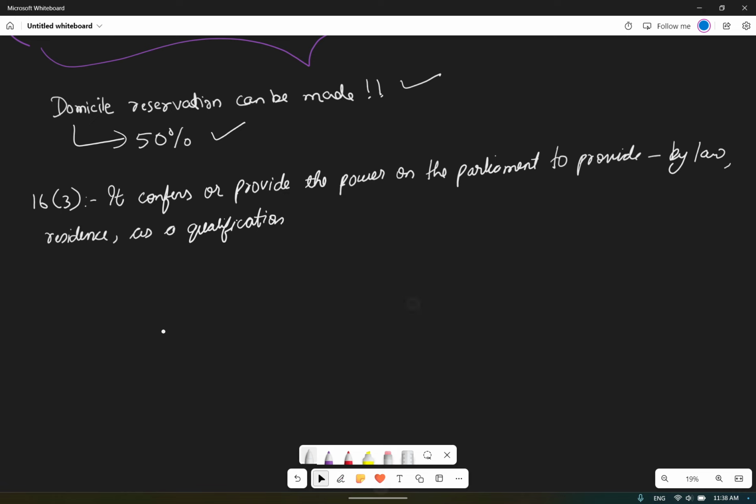In cases of certain classes of employment, that have to be defined by the government, in such classes of jobs residence can be made as a qualification. Okay, classes of employment under the state.